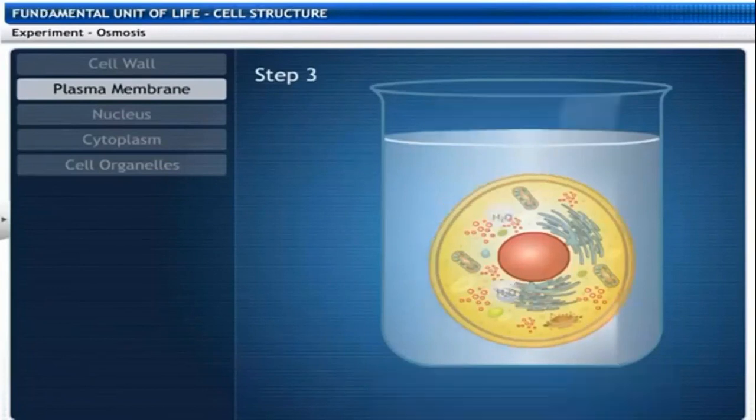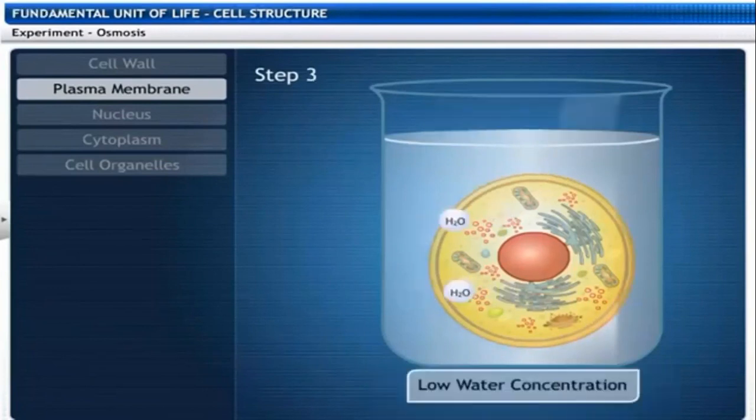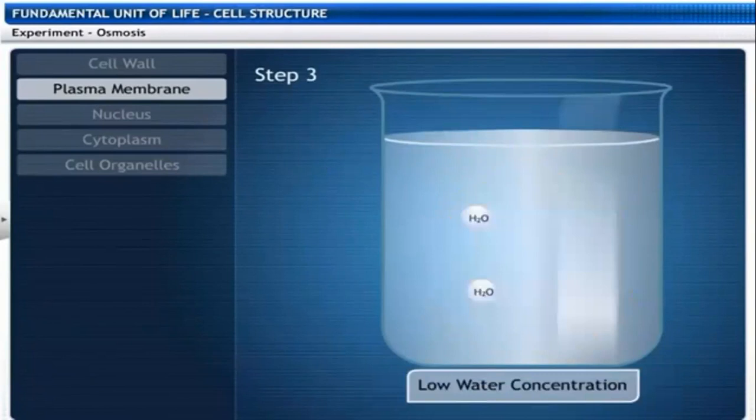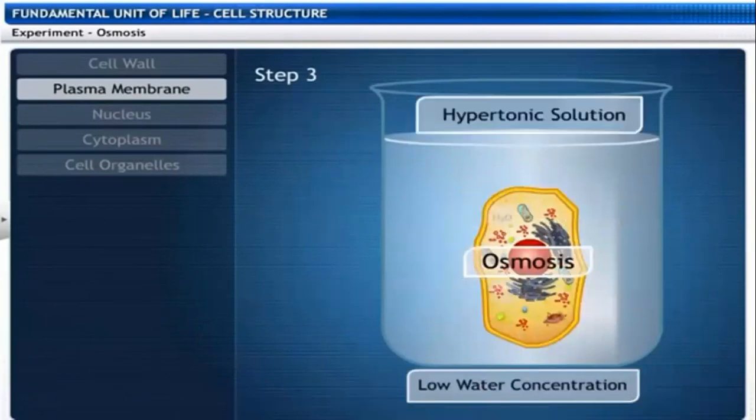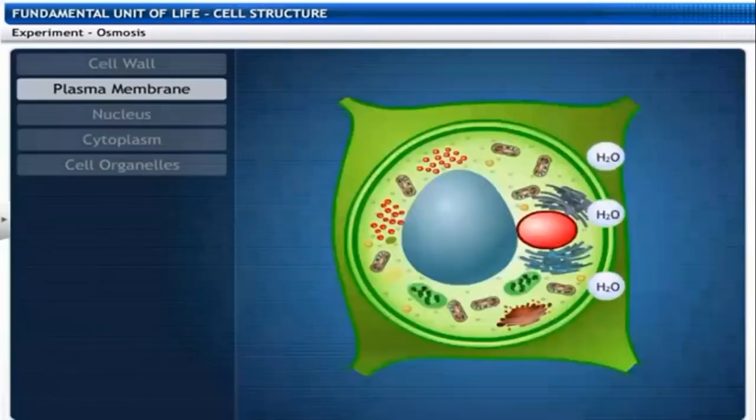Now step 3. Lower water concentration. Here the water concentration is low compared to the cell concentration. Then the cell loses water through the osmosis process. So the cell is going to shrink. This kind of solution we call a hypertonic solution.